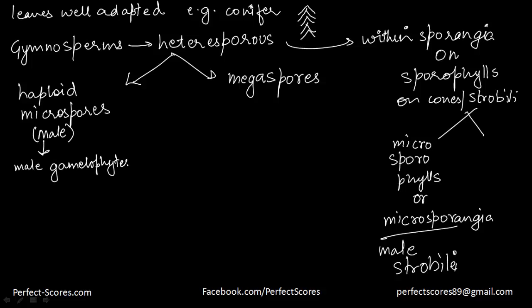It's not very big, only a limited number of cells are there, and after that it gets reduced, and that production is called a pollen grain. That grain has a few of these male gametophytes. Now this development is all within the microsporangia.